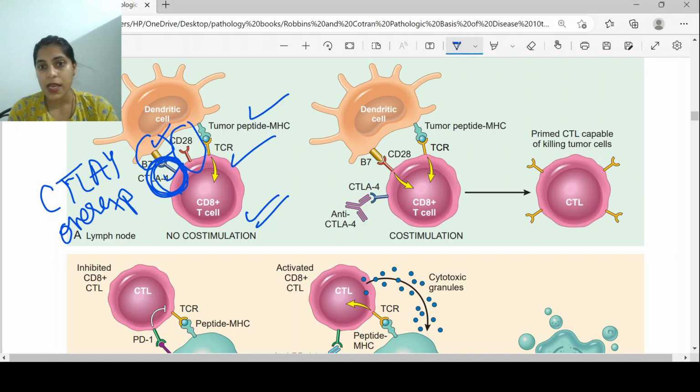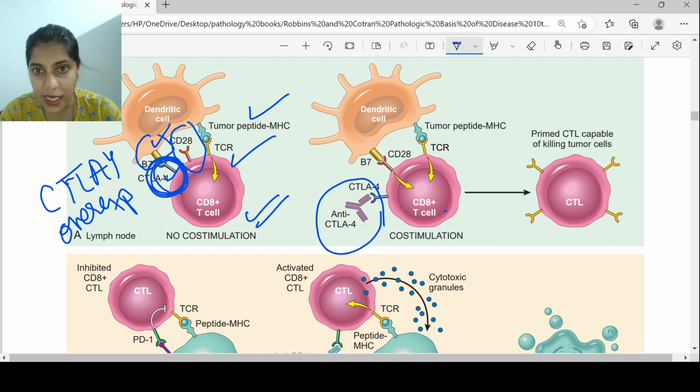Hence this T cell will be inactivated and it will be of no use. In a similar way, we are now using this for development of immunotherapies to overcome this. We have developed an anti-CTLA4 antibody. So the tumor cell is causing overexpression of CTLA4.